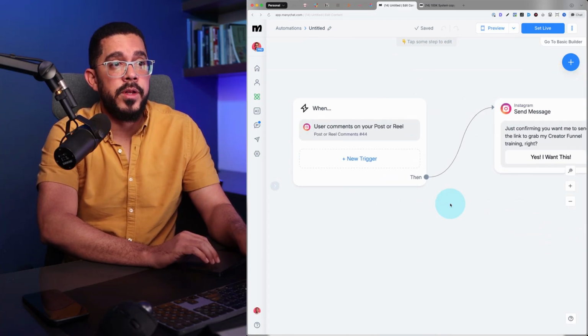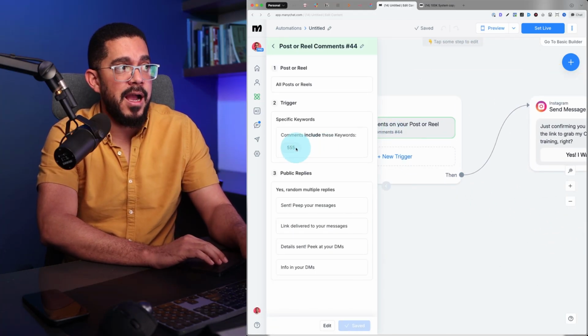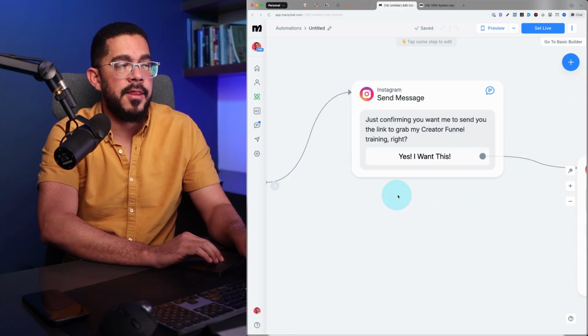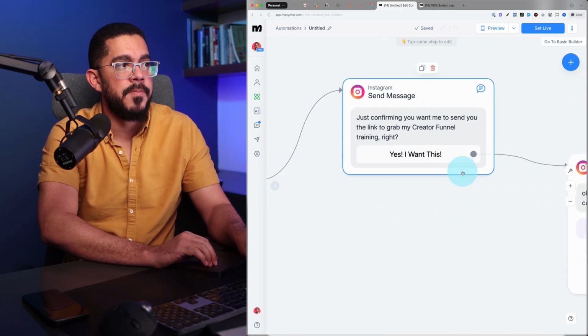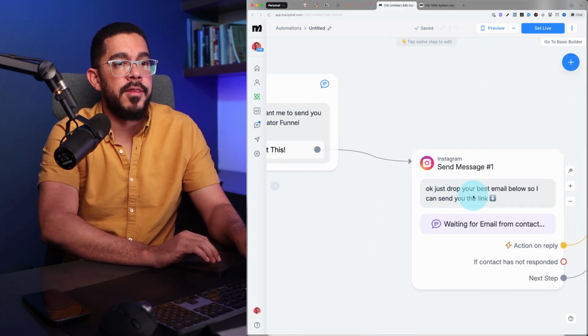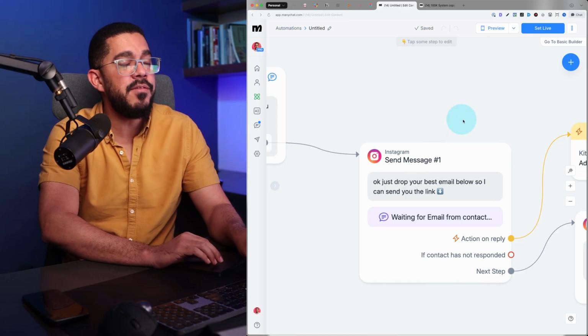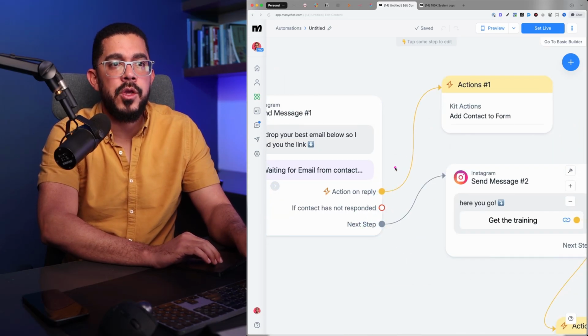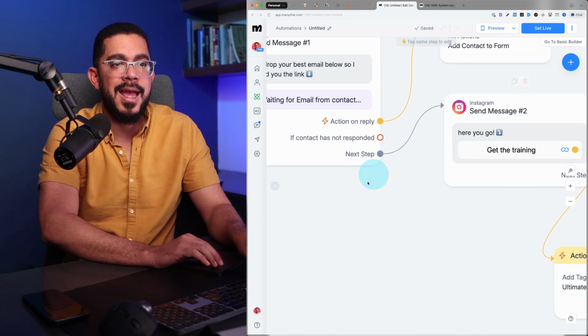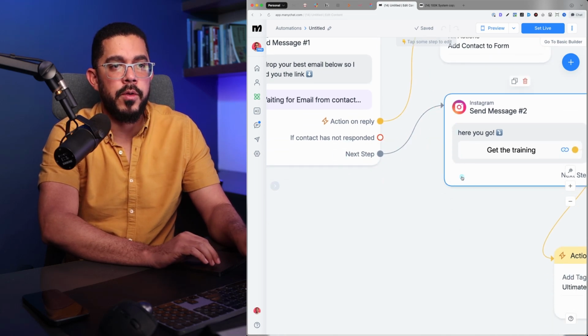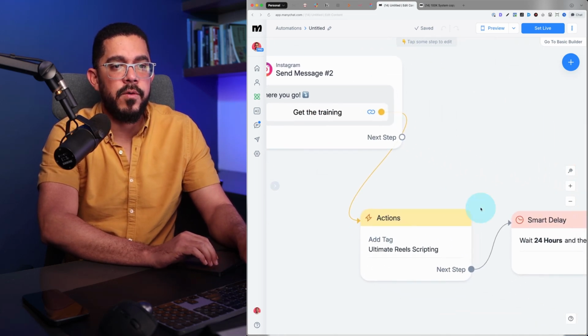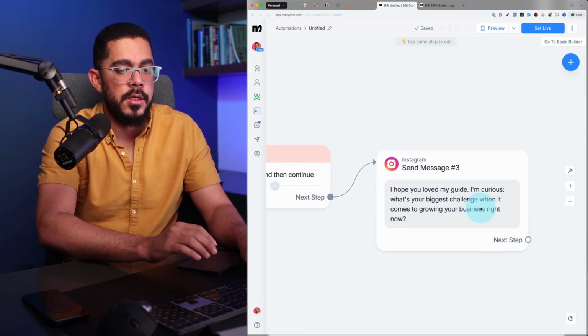As you can see, when someone comments the word 555, that triggers the automation and that sends them that specific message. And once they click here, that sends them this message asking for their email. And when they reply, you add them to your ConvertKit form and send them access to the training or the product. And once they click, 24 hours later, they get this message. So as you can see, ManyChat is a great way not only to build engagement, but also to get newsletter subscribers, buyers, and get people engaging in your comments.